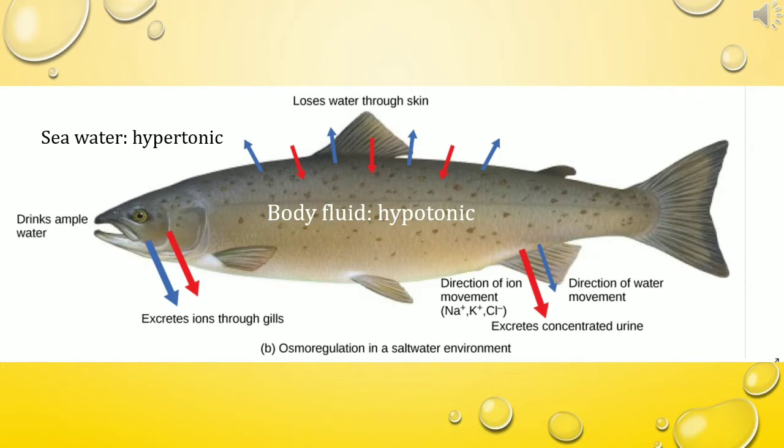This water loss can be compensated by drinking seawater and getting water from the food. When they drink seawater, the salt content of the body increases. In marine fishes, a special type of cells called chloride secretory cells are present in their gills. These secrete out the excess salt present in the body fluid. In these marine fishes, the kidneys reabsorb water from the urine and it prevents the loss of water in the urine. As a result, very little concentrated urine is produced. In this way, the water balance in its body is maintained.